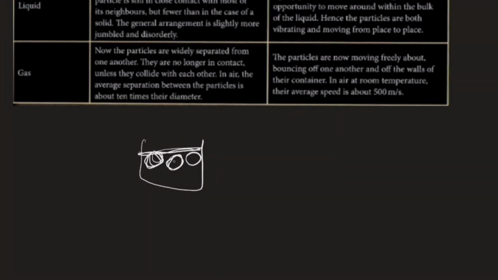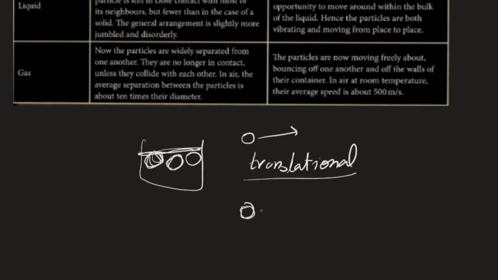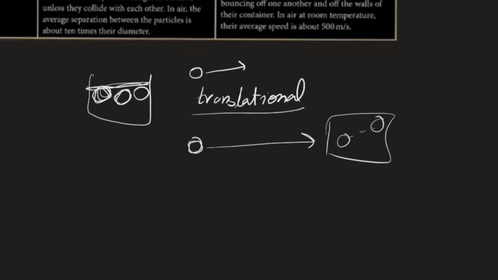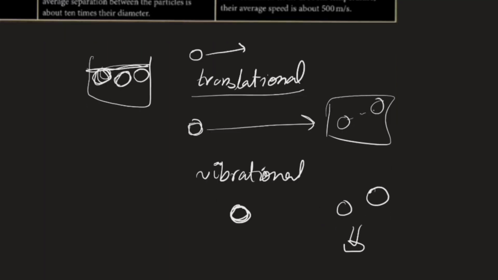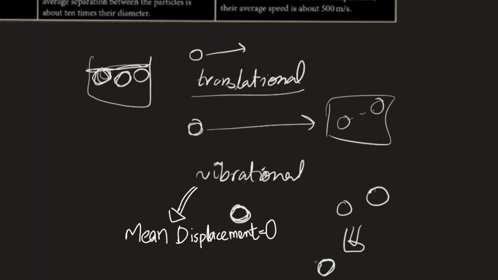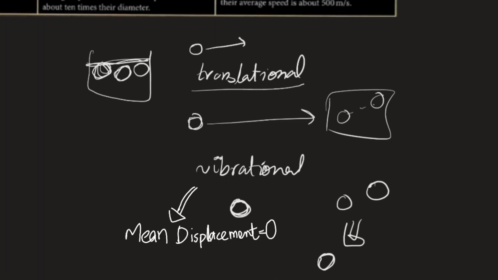And why is that going to be? Because the random motion of the particles is something called translational. And I'm just adding up jargon? No, you should know this as physics students. Translation means an object can be in this place and when it is moved to another place, say from here to here. For solids, this was a vibrational motion. That is, you do not deny that they are moving, but basically, if a particle's here, in a moment it's going to be displaced this much, in some other moment it's going to come back to this position and just go in the opposite direction or some other direction. There's going to be vibration, this to and fro motion.